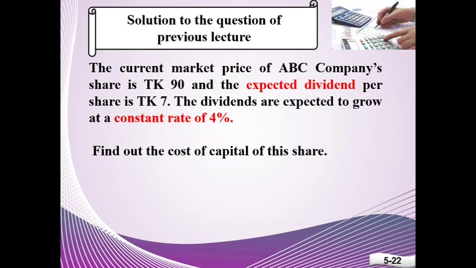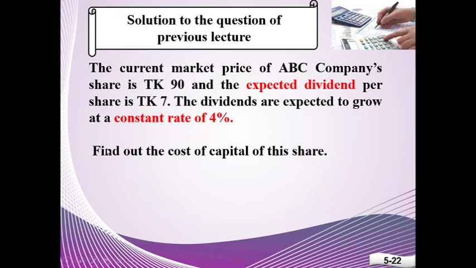Dear students, almost all of you sent me your homework which was given to you in my last lecture and most of you answered correctly. Now I am explaining the question for those of you who had problems with the math. The question is: the current market price of ABC company's share is Taka 90 and the expected dividend per share is Taka 7. The dividends are expected to grow at a constant rate of 4%. Now, we have to find out the cost of capital of this share.